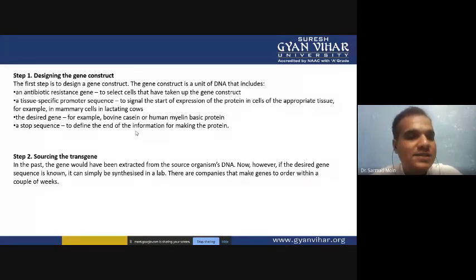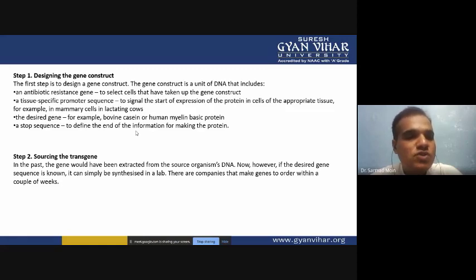Antibiotic resistance genes we can insert into the vector, so that the successfully transformed or integrated gene we can select. And if the gene is not successfully integrated, we will reject those cells which don't have this type of integration. So as a screenable marker or selectable marker, we can use the antibiotic resistance genes.